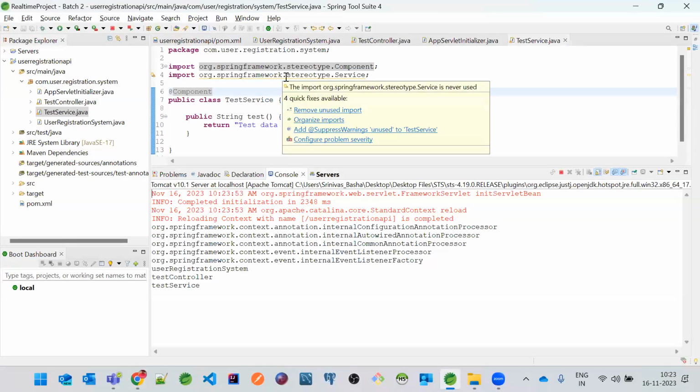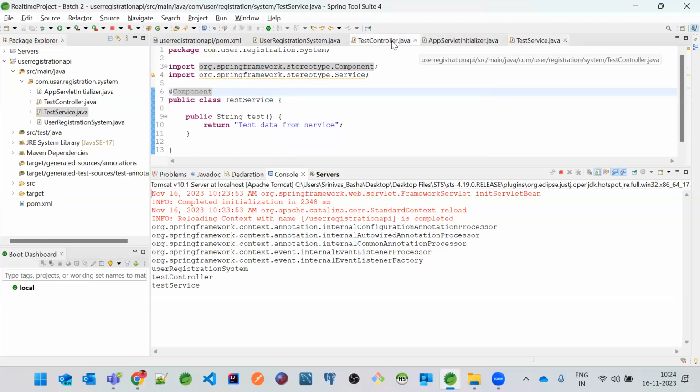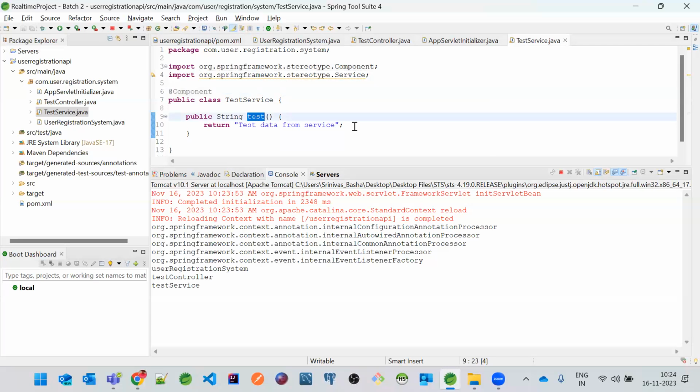Okay, so only for controller classes where there is @RequestMapping, only @Controller or @RestController will work. And remaining classes like service, you can also annotate with @Component, because only the instance is required to call this method. Right? See here, what is happening?